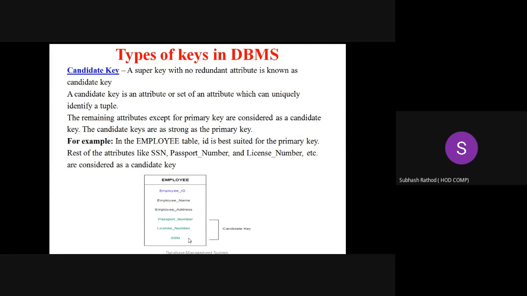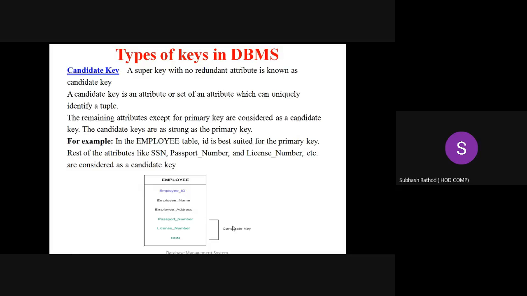These all are candidate keys. Out of these candidate keys, employee ID is the strong key, which is the primary key, and the rest, passport number, license number, SSN number, you can now call candidate keys.